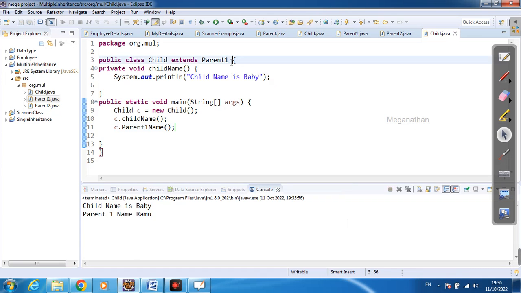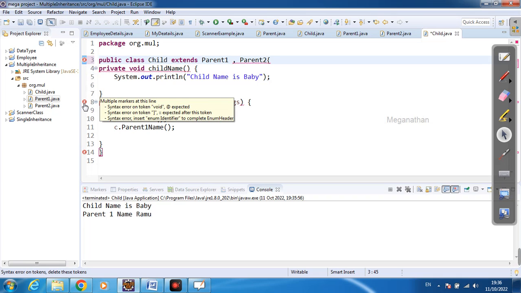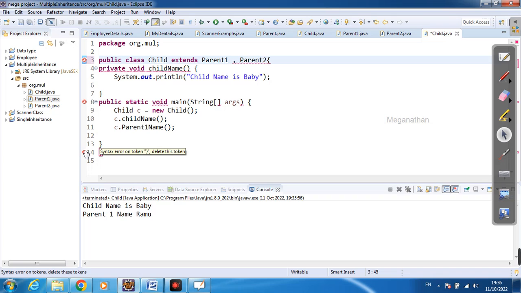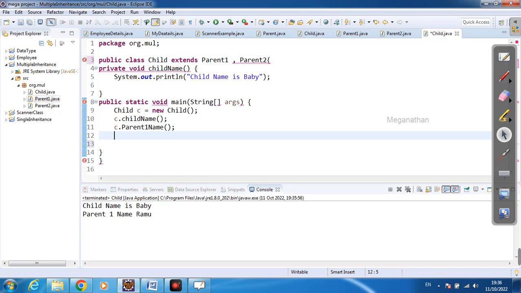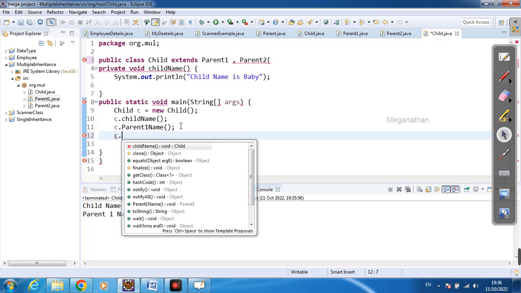But if I want to access more than one parent class, see, listen, I'm going to put a comma here and I'm just typing parent 2, right? See how many errors it's showing. See, listen, multiple markers at this line, so this is an error. And multiple markers, and this is also an error. So we can't call this parent 2 class method itself.